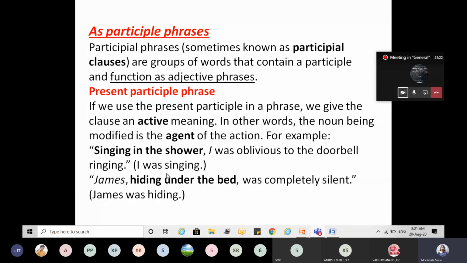I am the agent here, James is the agent here, that means the subject, the noun or the pronoun. Whatever action the noun or the pronoun is doing, it modifies that. It tells you more about that.